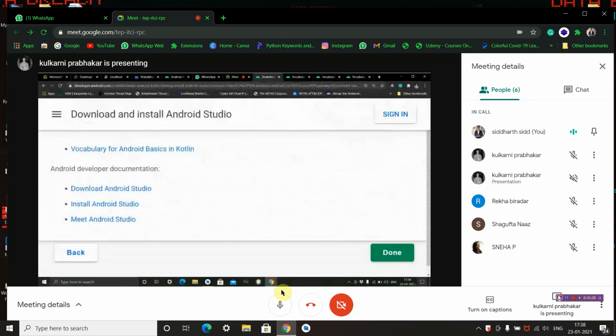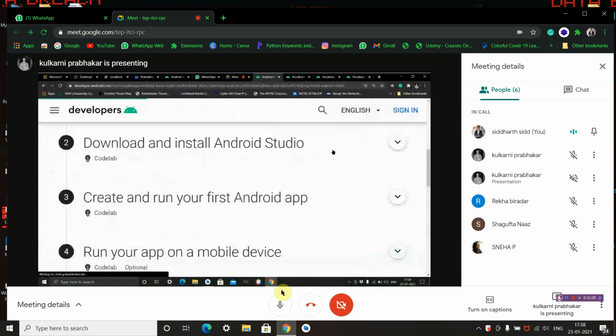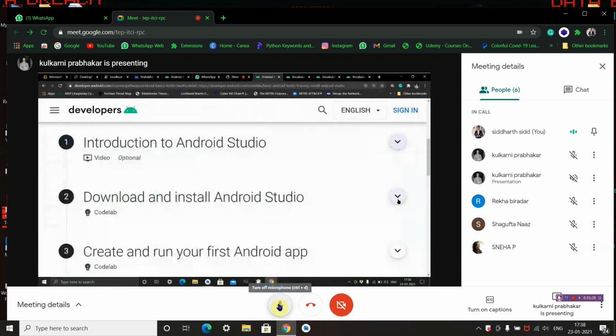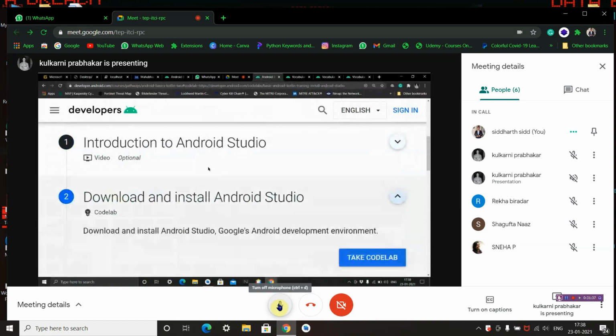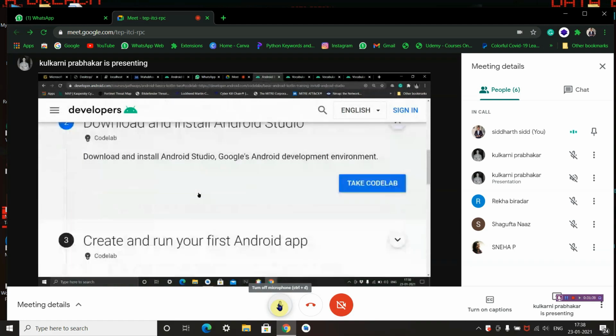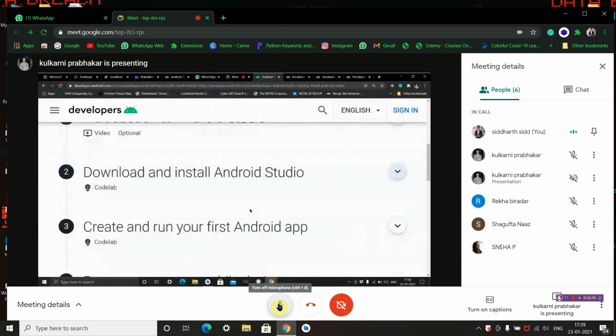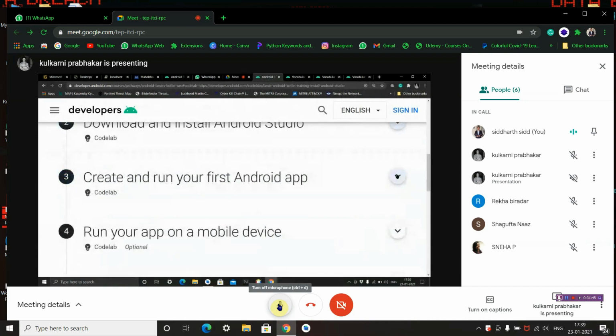So the first step towards the installation of Android Studio is done. You are now halfway there to creating your Android applications and running them on your own mobile phone. This part is done. Now, creating and running your first Android application.